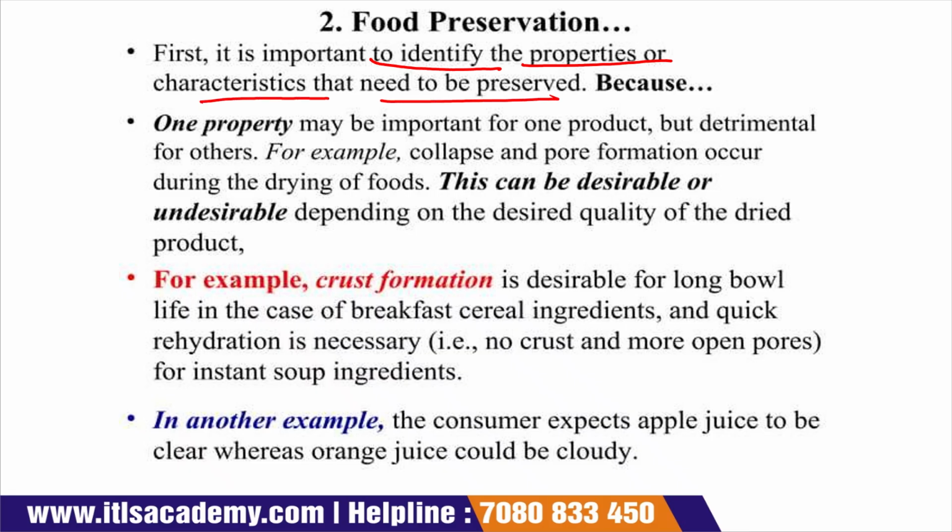Now what we have to do? We have to identify the particular characteristic of the food product that we have to maintain. Why is it important? Because one property is important for one product, but detrimental for others. Suppose that collapse and pore formation occur during the drying of the food product. This can be desirable or undesirable, which totally depends upon the desired quality of the dry product, which means that it totally depends upon the end product.